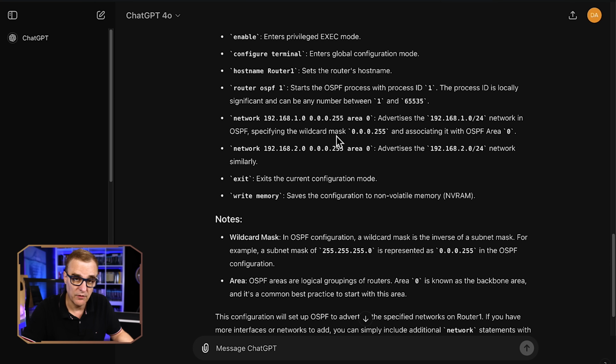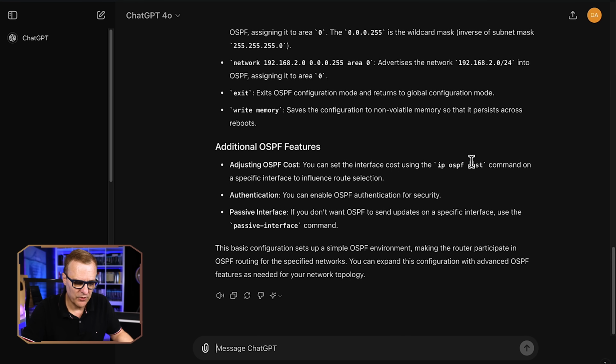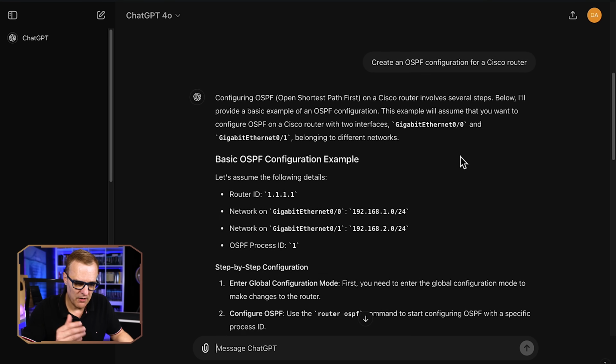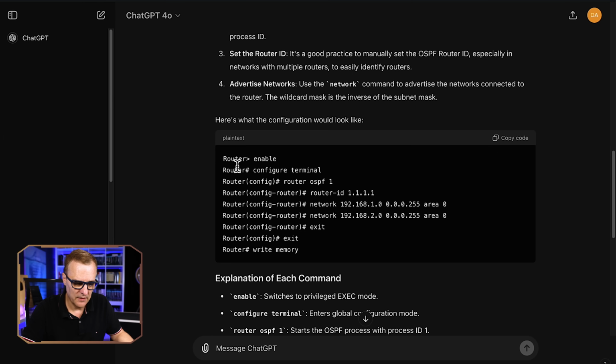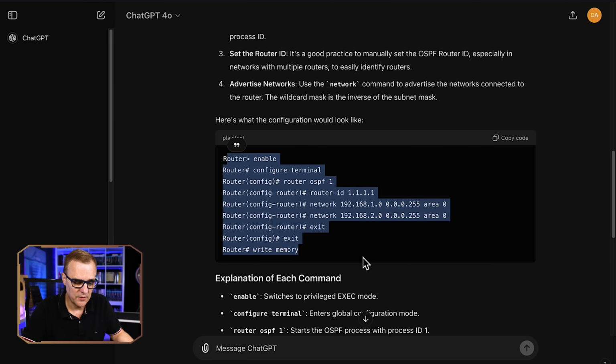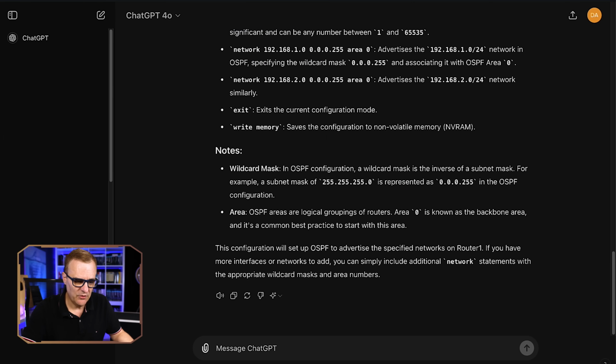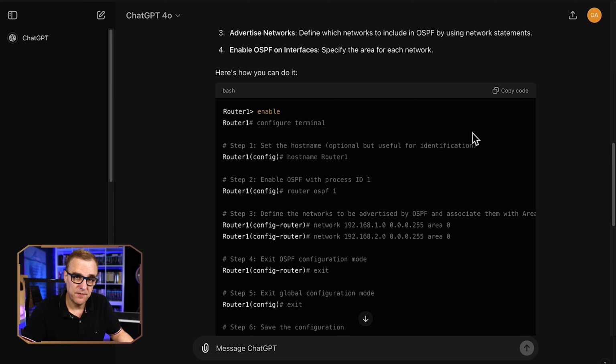Now, what's interesting with ChatGPT is notice I asked it previously to create something similar. And here, the output was very, very different to what it did this time around. It's generating configs on the fly. Output may be different. What you get with ChatGPT may be very different to what I'm getting.